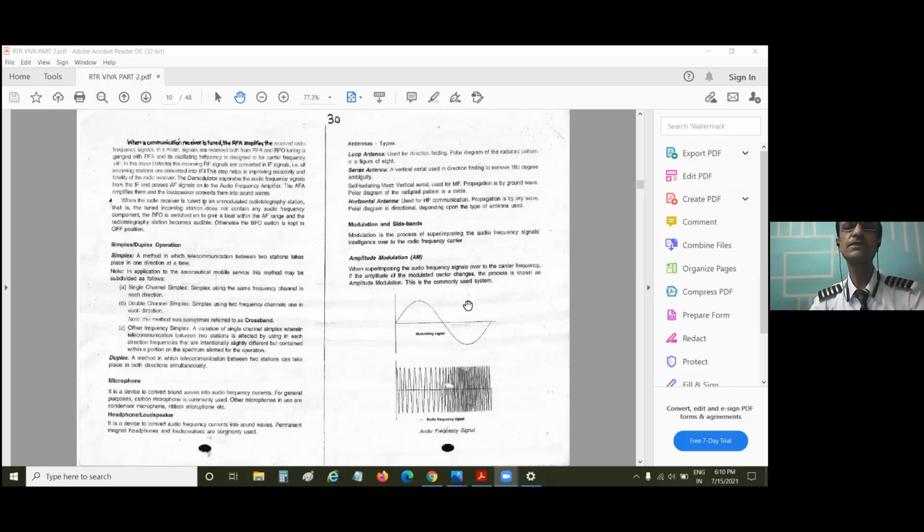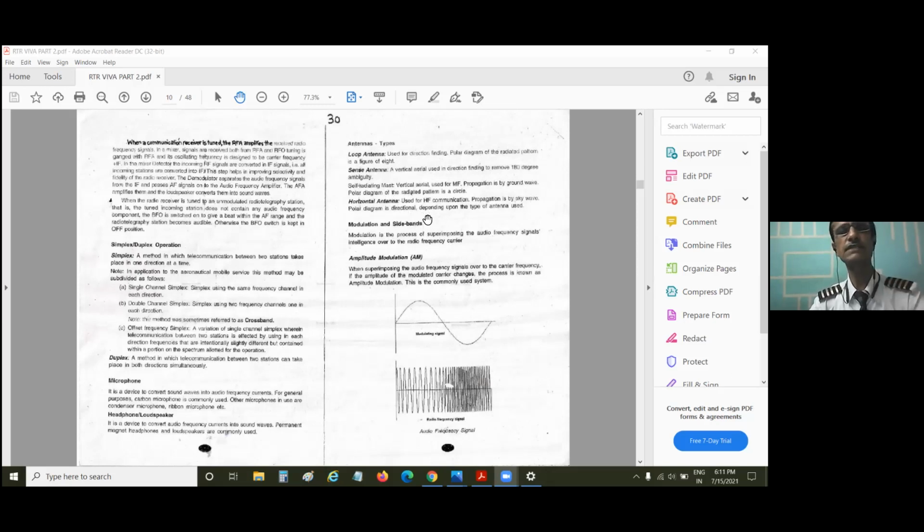But how can NDB work without an ADF? ADF is the automatic direction finder in the aircraft. That is a system to home into an NDB station. But our books do not tell us this. A lot of books have that lacuna. They treat NDB separately and ADF separately, so we don't know the liaison between NDB and ADF.